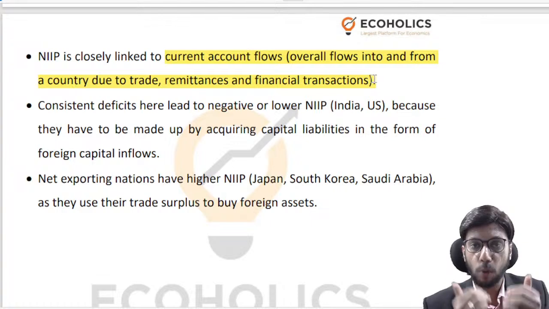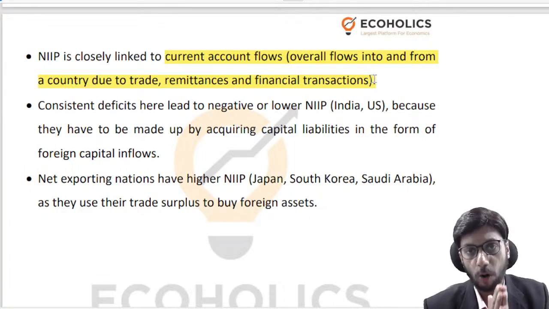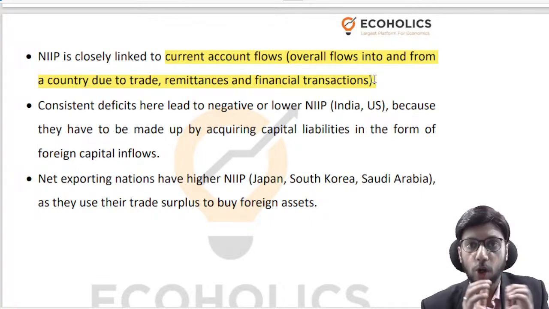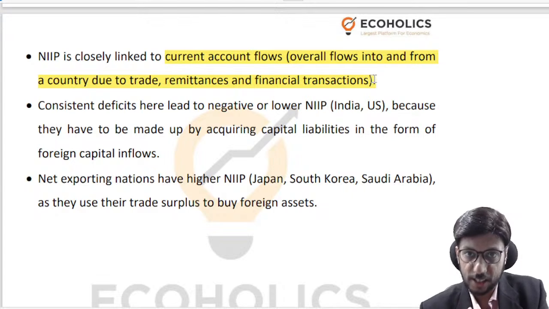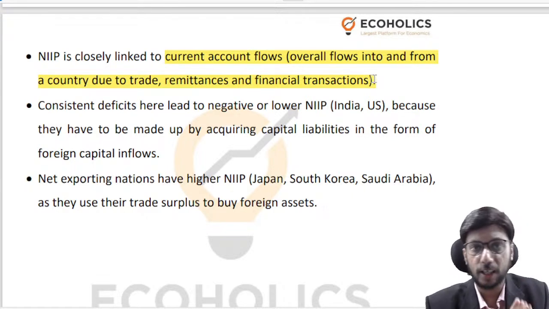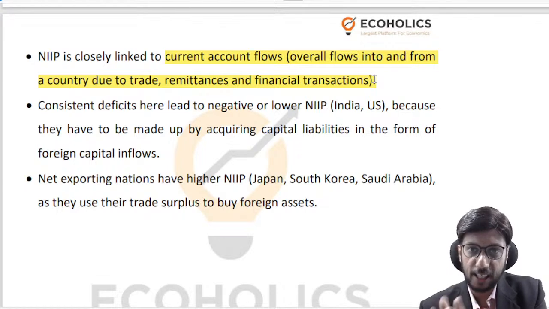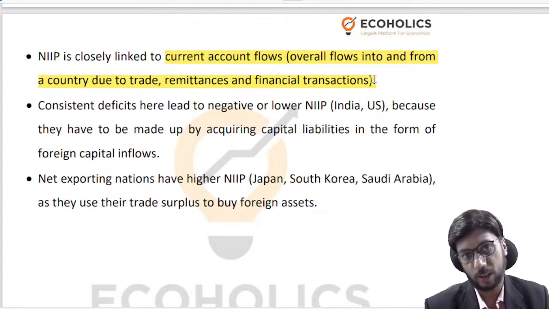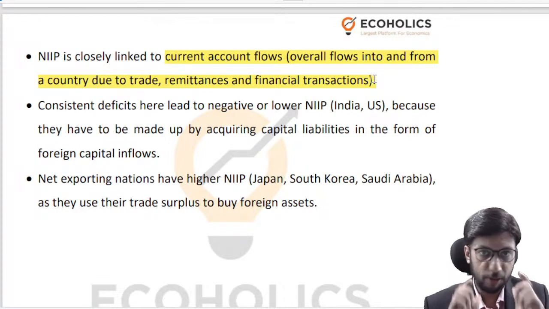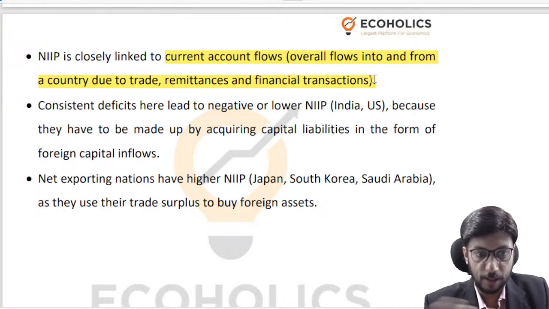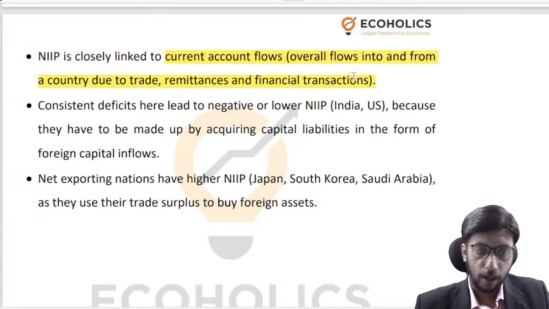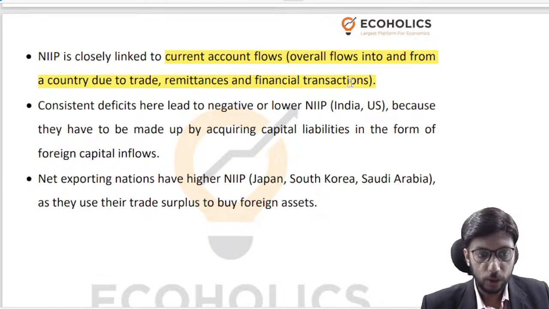So all the import and export related flow of goods is captured in current account. All the import and export of services related flow is captured in current account. All the inflow and outflow of remittances, gifts and transfers is captured in current account. Okay. So this is the brief definition of current account that you should be okay with. If there is any doubt, please ask. Okay. So let's talk about current account.